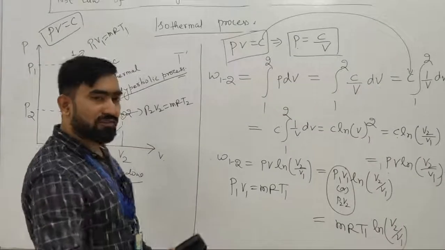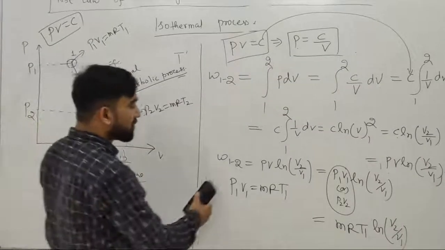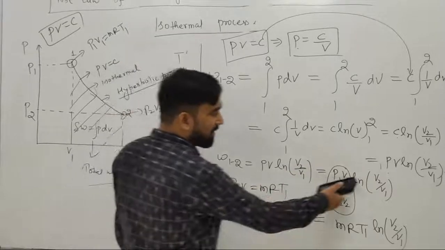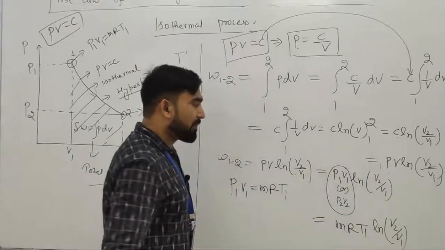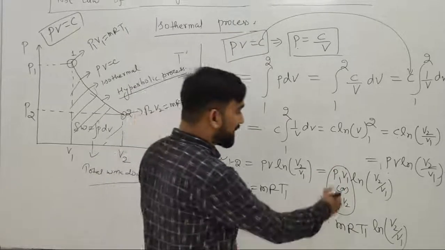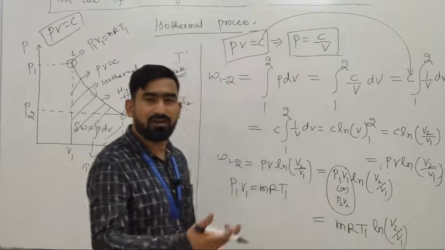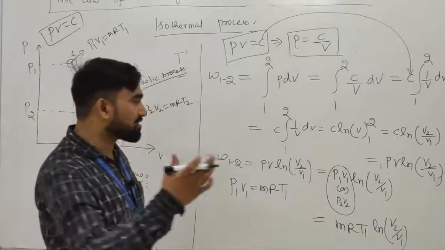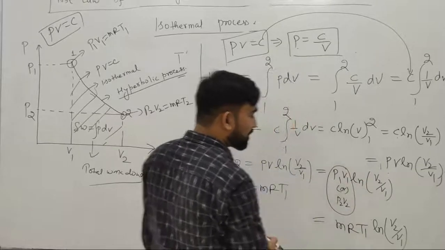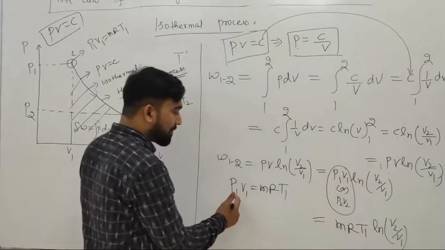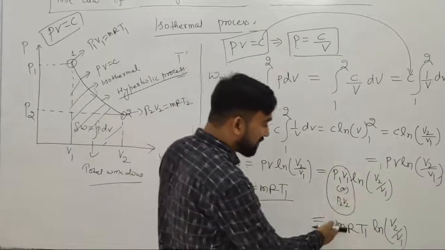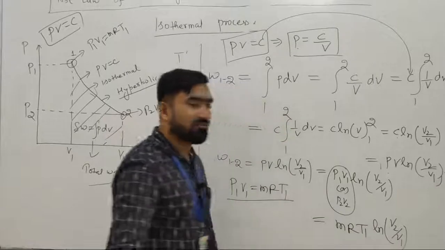ln of. So we have seen that total work done is equal to W12, that is PV ln of V2 by V1, or PV is P1 V1 ln of V2 by V1, or P1 V1 may also be derived with the help of P2 V2, because both are equal. P1 V1 equals to P2 V2 because it is hyperbolic process or constant temperature process. So it is P1 V1 ln of V2 by V1, or P1 V1 equals to MR T1 or ideal gas equation, or P1 V1 can be replaced with the help of MR T1 ln of V2 by V1.